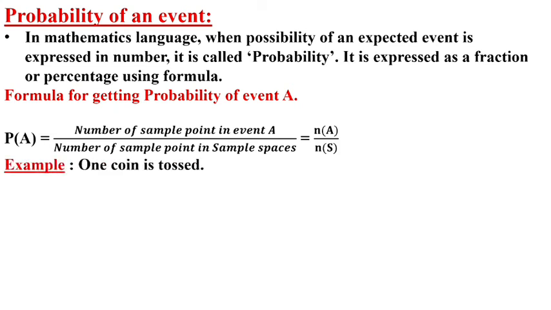Example, one coin is tossed. So your sample space will be one head, one tail.